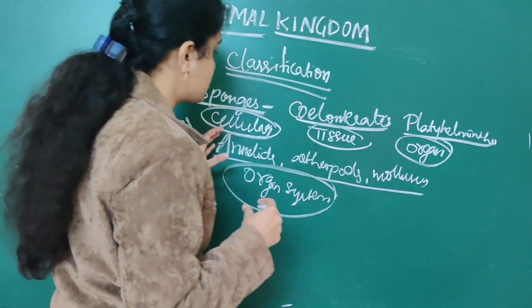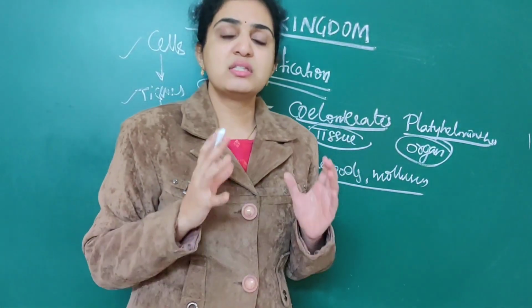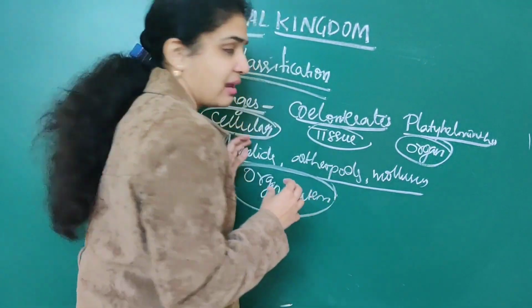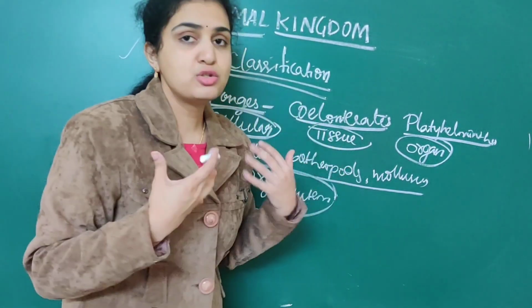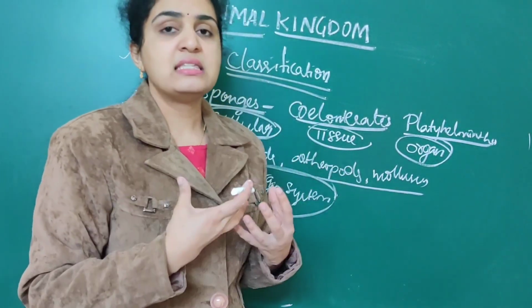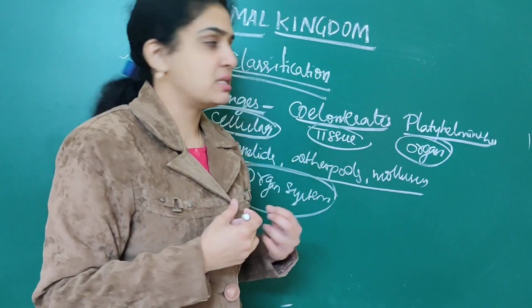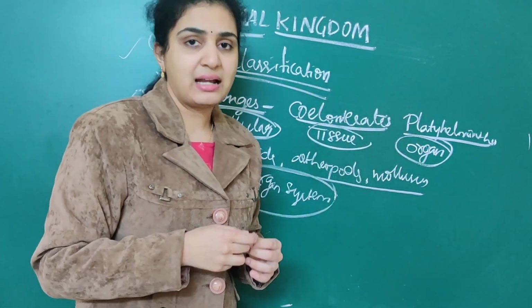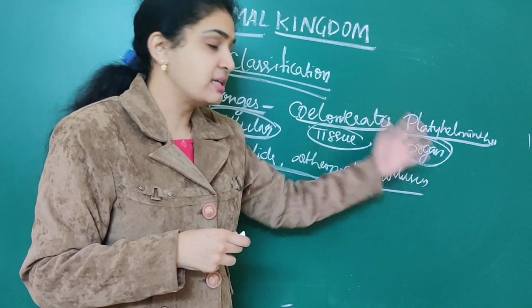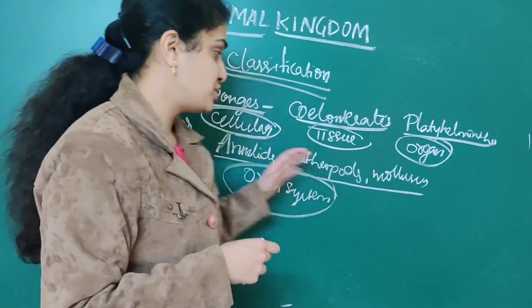So basically, first is sponges. Sponges exhibit cellular level of organization. When it comes to coelenterates, they exhibit tissue level of organization. When it comes to platyhelminthes, they exhibit organ level of organization.